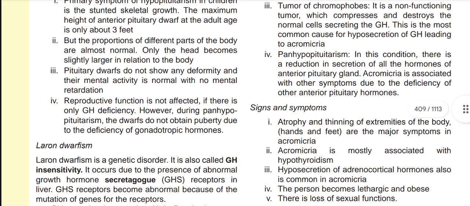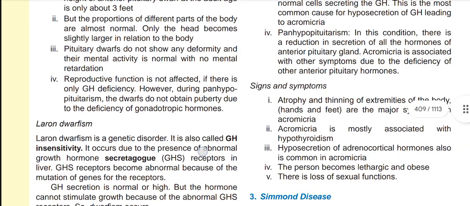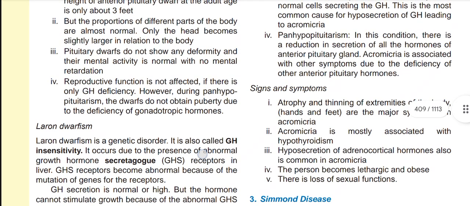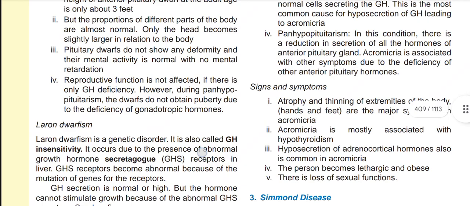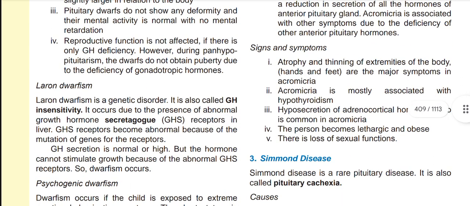The reproductive function is not affected if there is only GH deficiency. However, during panhypopituitarism, the dwarfs do not attain puberty due to the deficiency of gonadotropic hormones. In this case, the gonads do not function properly because of the lack of gonadotropic hormones, not because of growth hormone.